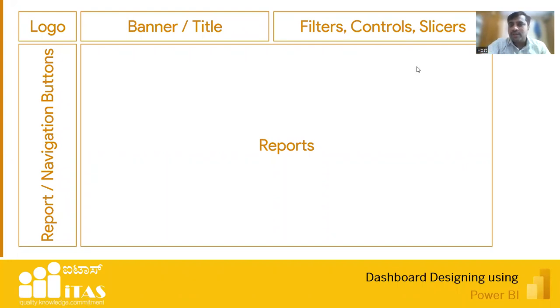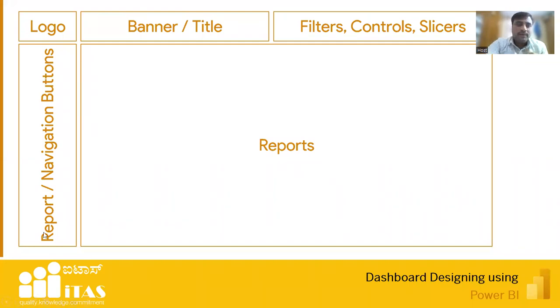Here we have these controls. For people who don't know about controls, filters or slicers: controls are nothing but the buttons. Like we have option buttons, drop downs, and many other buttons which we use to control the reports. Slicers are actually the filters. I'll show you about the slicers. A lot of new things have been added in this version. I am very happy that in this webinar, for the first time, I'm also using all these new options.